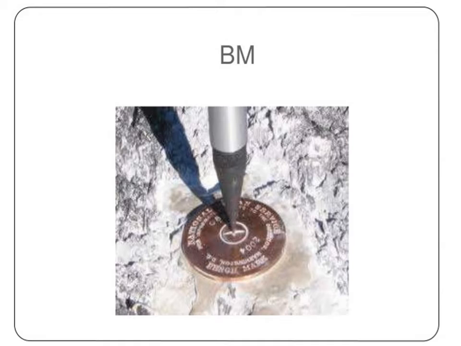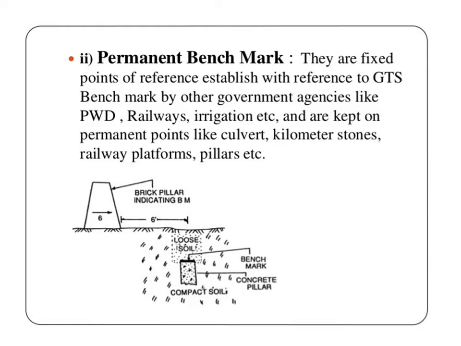So this is the reference point called benchmark, and it is a permanent type of point which is marked, over which the elevation of a point is given. This type of benchmark is the permanent benchmark. They are fixed points of reference established with reference to GTS. Benchmarks by other government agencies like PWD, railways, irrigation, etc. are kept on permanent points like culverts, kilometer stones, railway platforms, pillars, etc. The locations of these are shown in the diagram below.